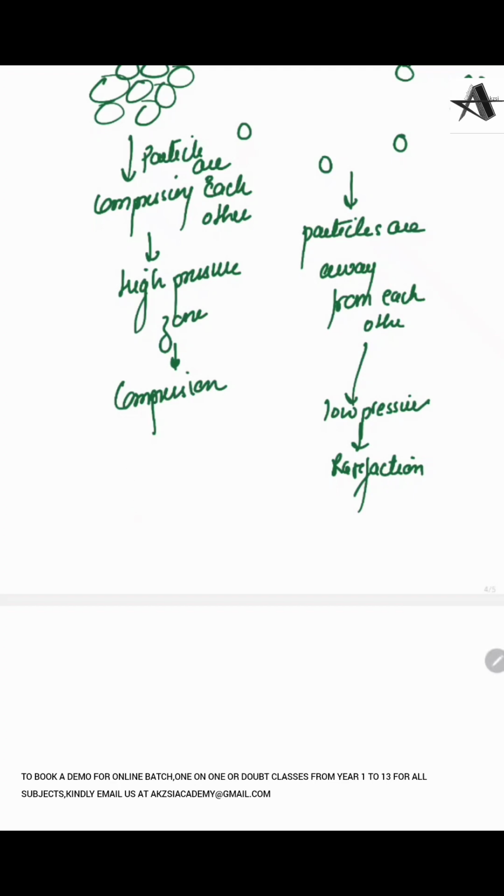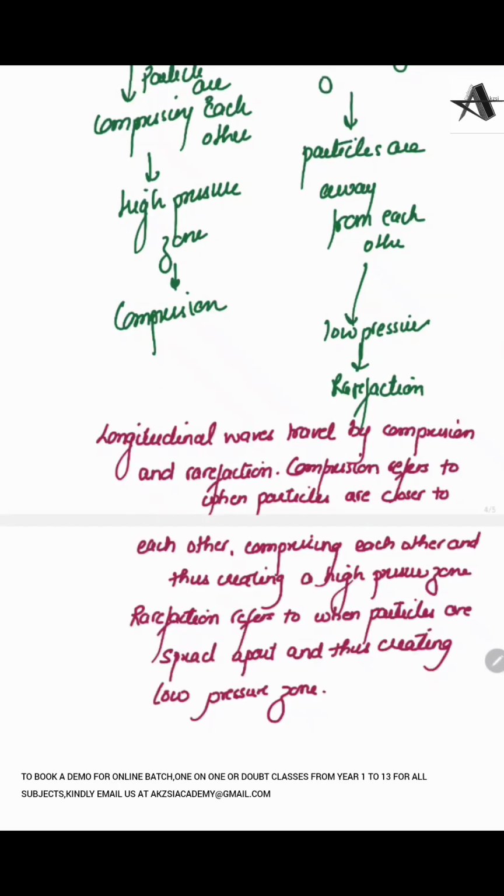So how does a longitudinal wave travel? A longitudinal wave travels by compression and rarefaction. So I'm writing a particular answer right here. If in an exam they ask you how longitudinal waves travel, that would be your answer. You have to write that longitudinal waves travel by compression and rarefaction, whereas compression refers to when the particles are closer to each other, compressing each other and creating a high pressure zone, whereas rarefaction refers to when the particles are spread out and it creates a low pressure zone.